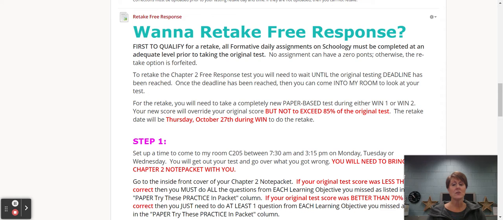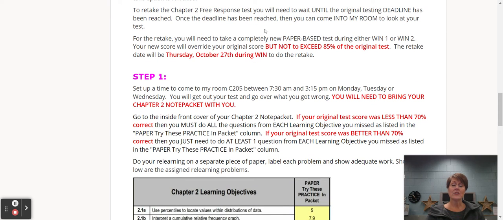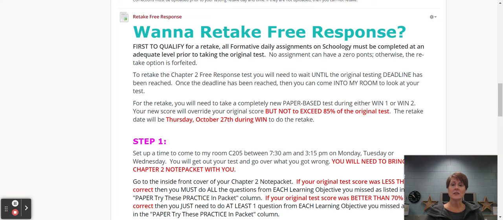Because the shape was skewed, the center should have been the median and the spread should have been the IQR. But if you want to retake the other free responses, you would have to retake all of the free responses. Again, please follow the directions here. Come on in, look over your test, identify the missed learning objectives, do the relearning. The retake is going to be this Thursday the 27th, either win 1 or win 2. Please let me know if you have any questions on the retake.